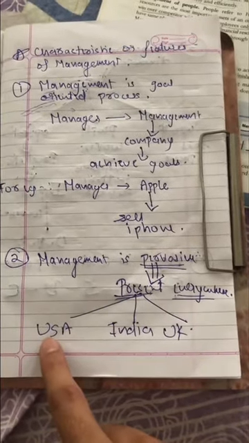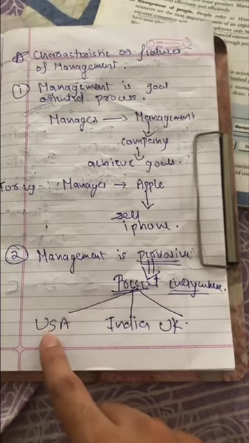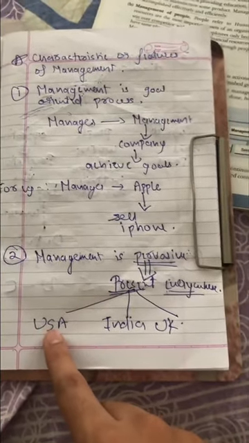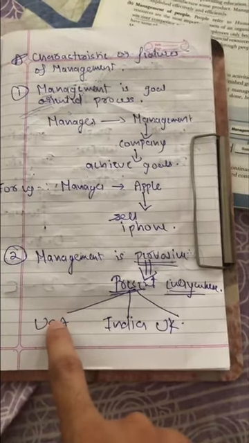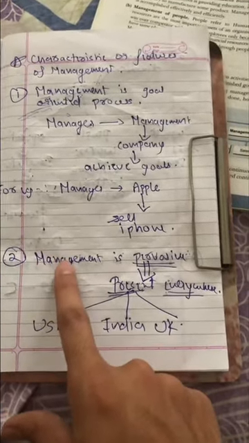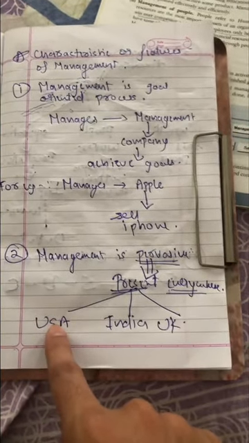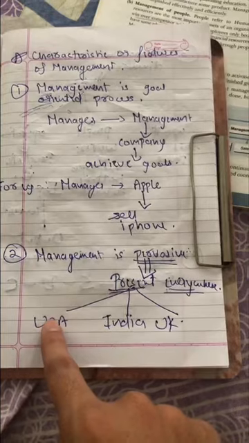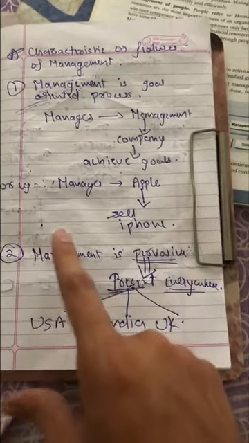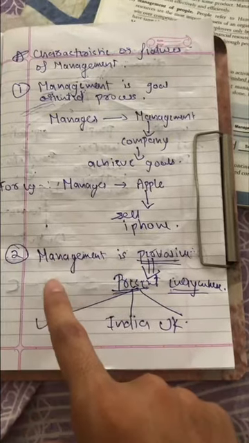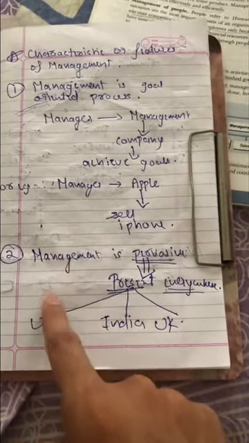Now let's go to the United States of America. Take very big companies of the USA: Apple, Microsoft, Facebook. They all have management and they all have managers. Facebook has a management and that management is managed by Mark Zuckerberg, right or wrong. In the USA, another big company is Apple. Apple has management and that management has a manager and the manager does the management. Who is it? Steve Jobs.